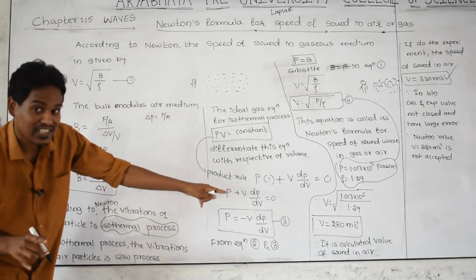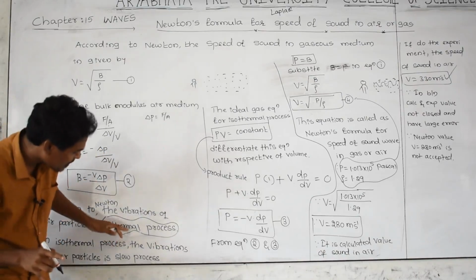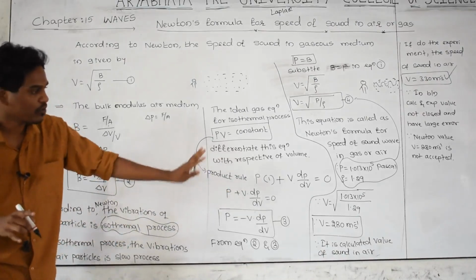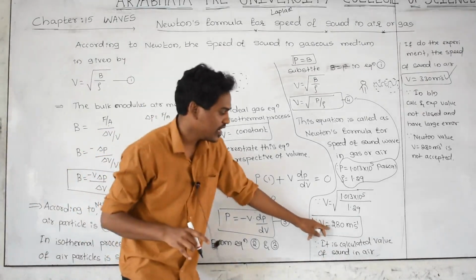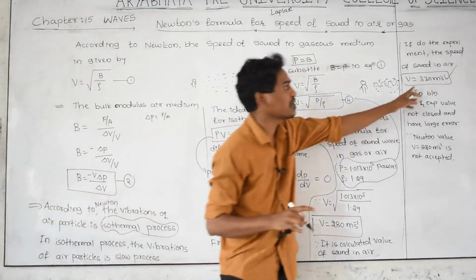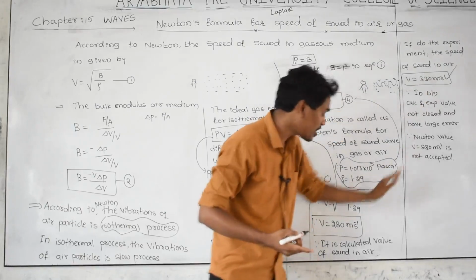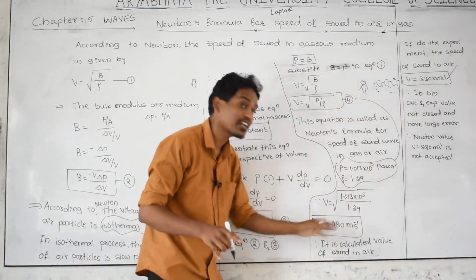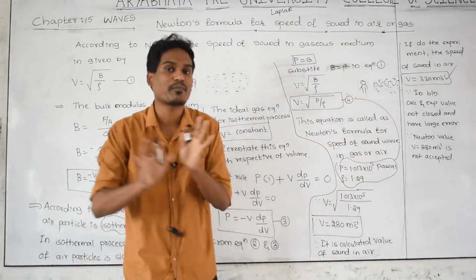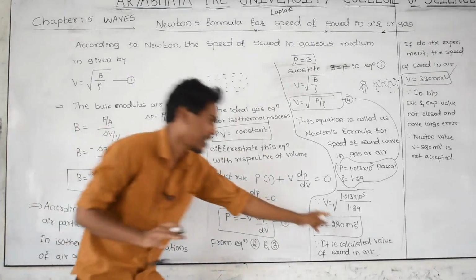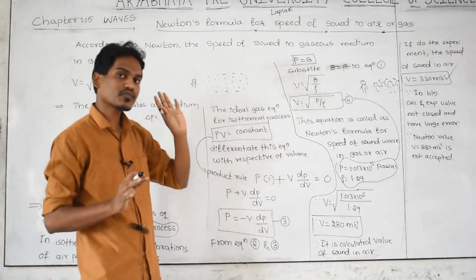If he took it as adiabatic, he would of course get 330. Therefore, he calculated 280, but the actual speed is 330. That's why there is a big error between these two. Newton's 280 meter per second is not accepted, because he did wrong here and is not getting an exact answer.